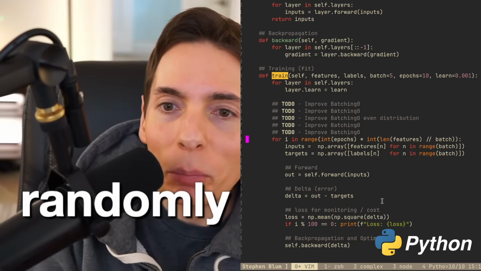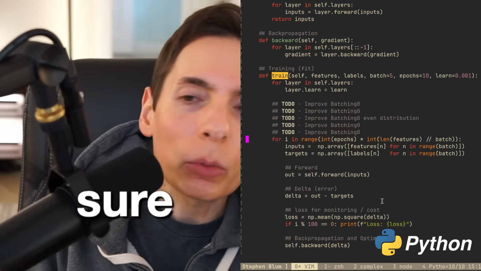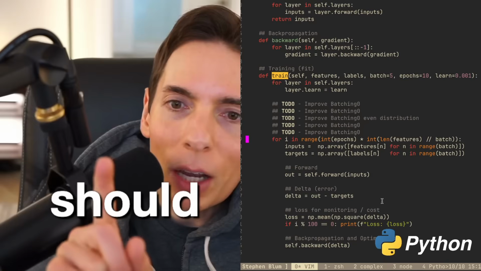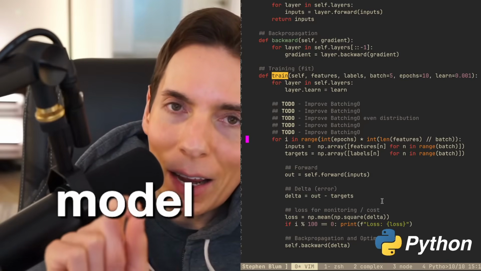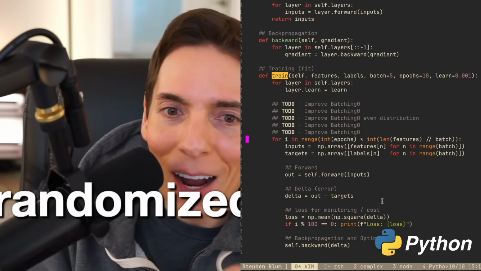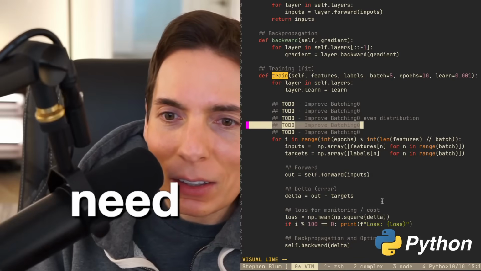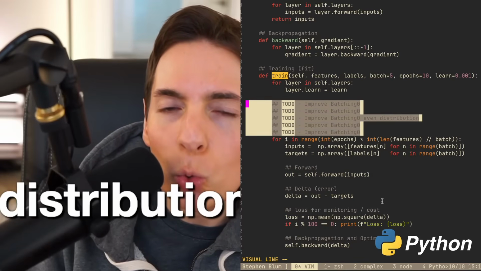We're fully sampling. But you know what? I'm not sure if maybe it does matter a little bit. I think we should, because sometimes we should update our machine learning framework in general to support randomized batching. I think that's a really good idea. We need an even distribution, a smooth randomness.